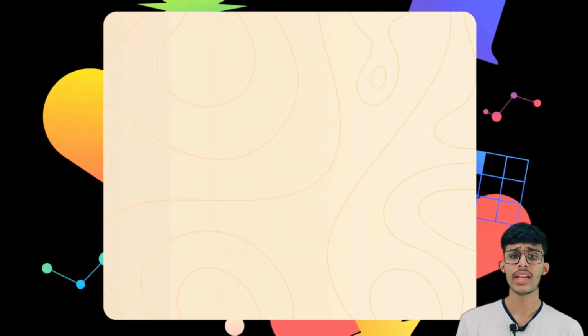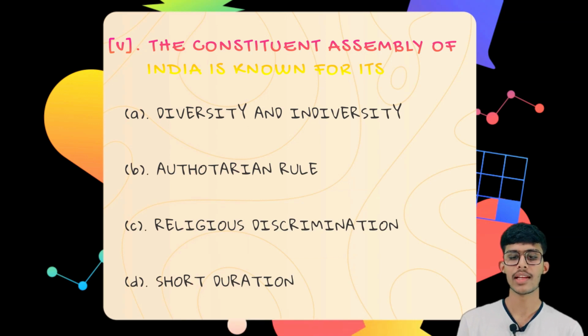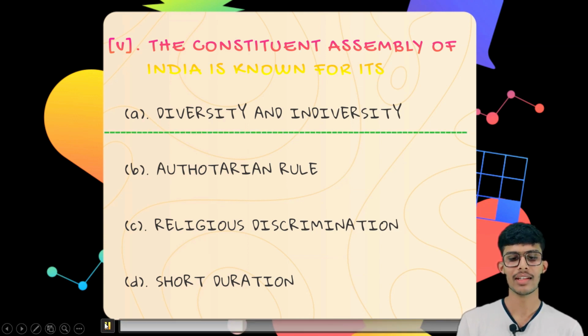The fifth question is, the Constituent Assembly of India is known for its diversity and indiversity, authoritarian rule, religious discrimination, short duration. So the correct answer is diversity and indiversity.